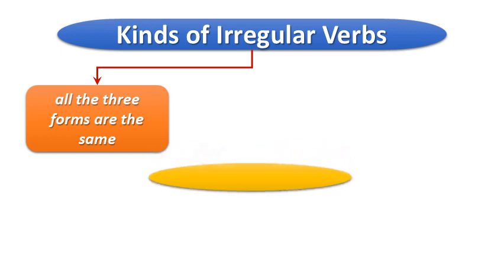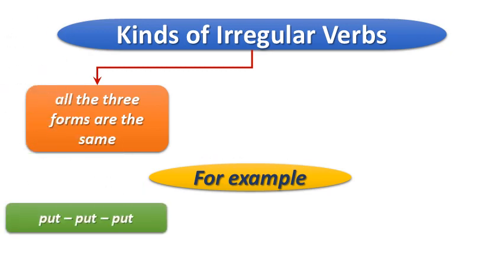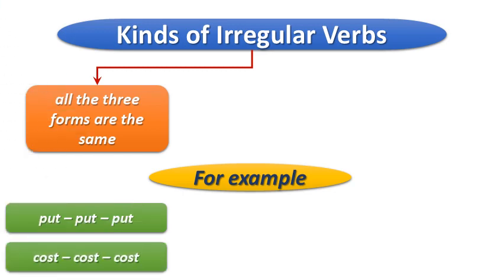To clarify it, let's see some examples. Number 1. Put, put, put. Number 2. Coast, coast, coast. So here in these examples you can see that all the three forms, base form, past tense and past participle, all are the same.